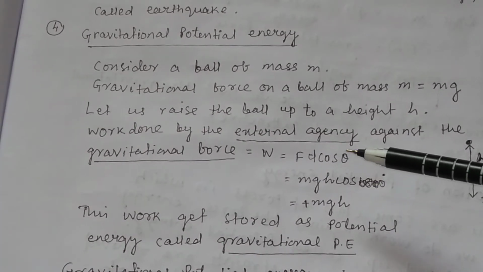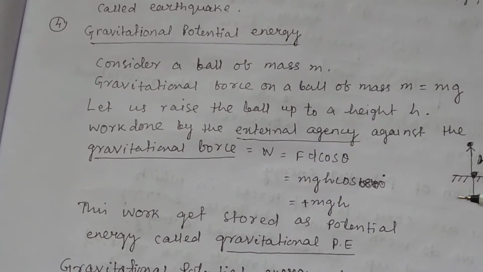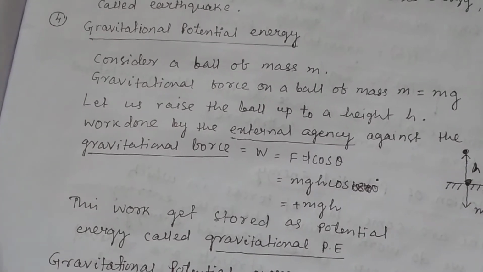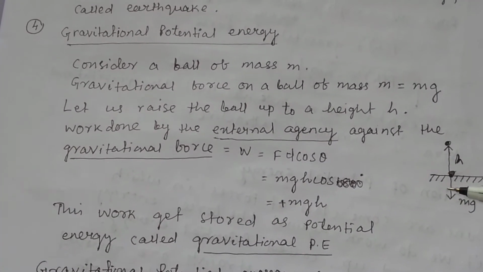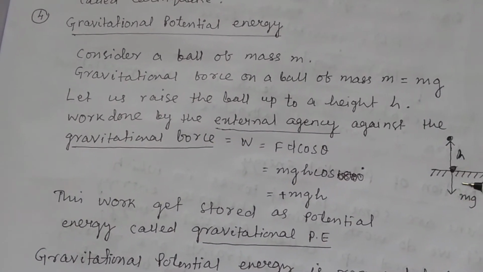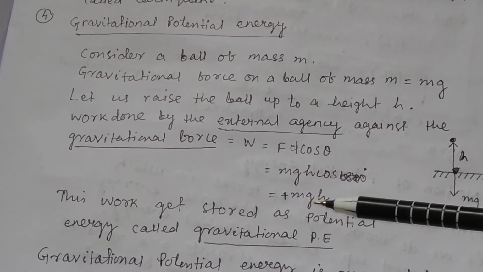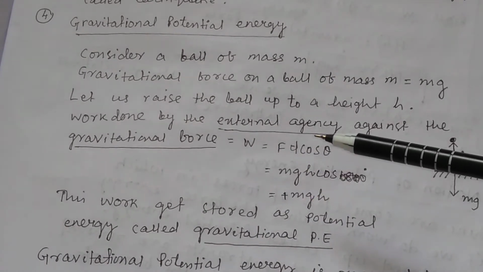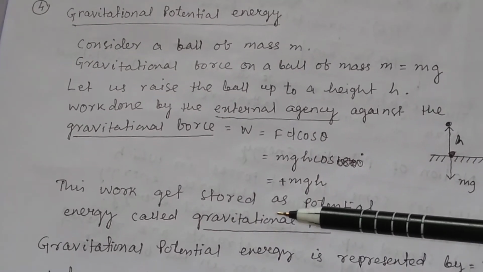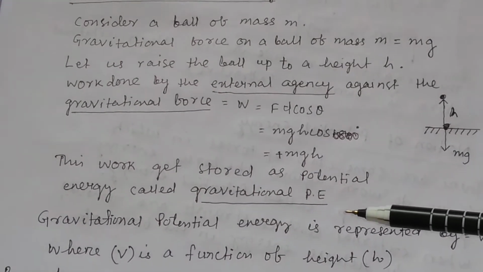So the work done by the external agency will be equal to mgh, but the work done by the gravitational force will be equal to minus mgh, because if the work is calculated by the gravitational force, then F will be equal to minus mg. So work done by the gravitational force is equal to minus mgh, and work done by the external agency is equal to plus mgh. So this work gets stored as potential energy, and we call it gravitational potential energy.